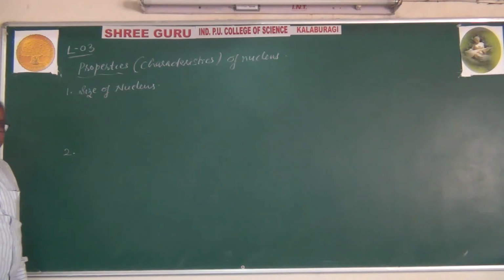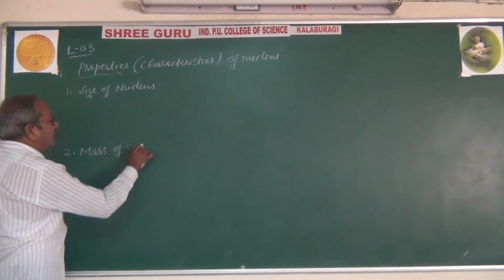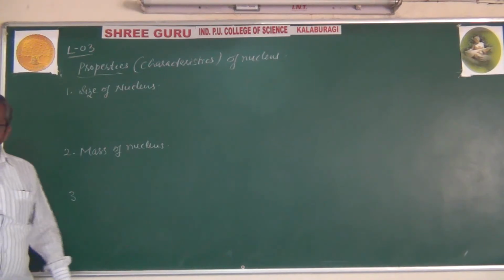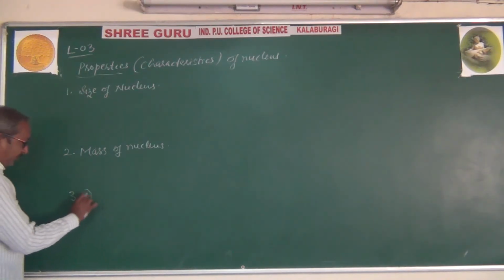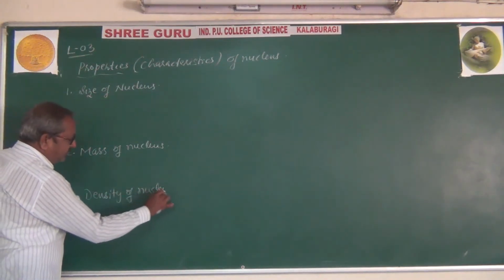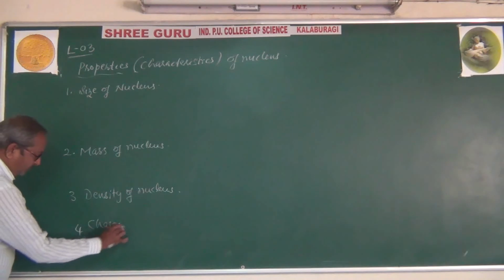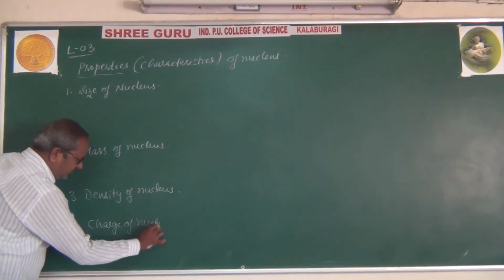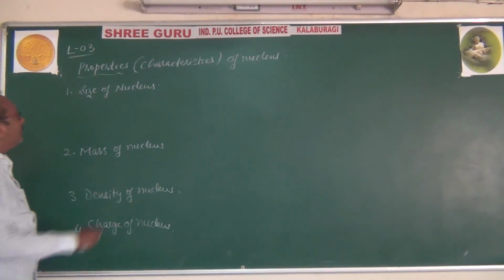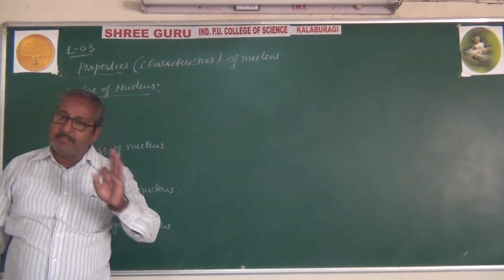Second one is mass of nucleus. Third one, after the mass of nucleus, is density of the nucleus. Then one more, that is the fourth, charge of nucleus. These are the 4 properties. Better to observe the size of the nucleus. Better to keep it in mind.